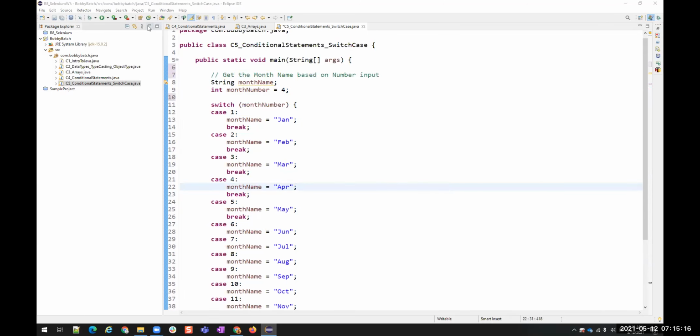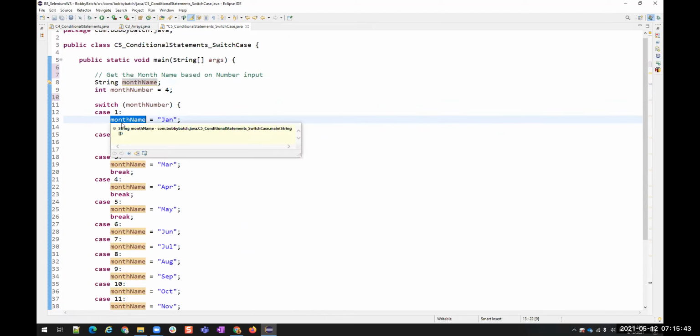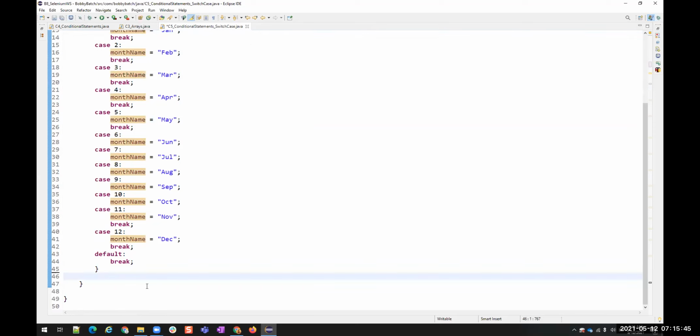So I have done the setup of the code. I've created a switch case which is taking the input as a number. So what is that number? It's the month number. Based on the number that we give, we are going to display the name of that month. To display the name, I have to store it in a variable. So I created a month name variable and stored a value inside that variable. And now I'm going to print it at the end.